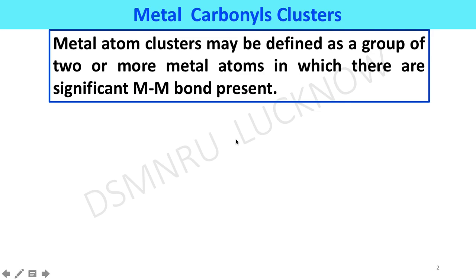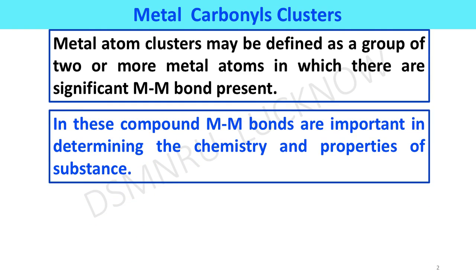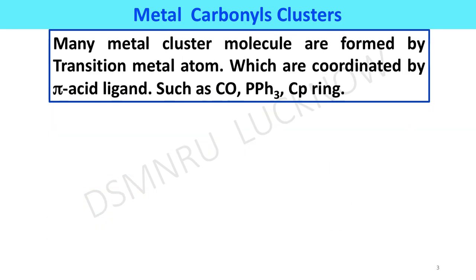A metal atom cluster may be defined as a group of two or more metal atoms in which significant metal-metal bonds must be present. In these compounds, metal-metal bonds are important in determining the chemistry and properties of the substances. The first metal-metal bond was established in 1957 in the dinuclear manganese decacarbonyl complex. Since then, many compounds have been characterized.